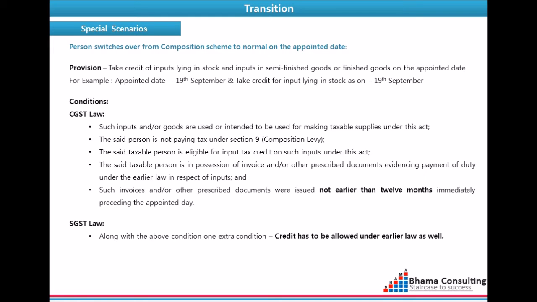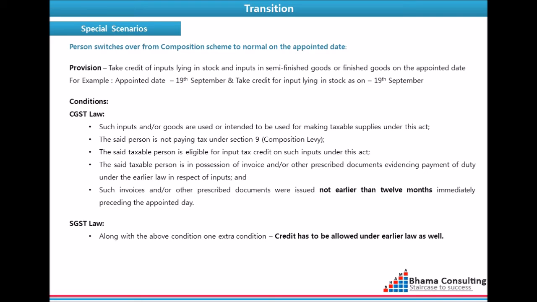The said taxable person is eligible for input tax credit on such inputs under this act. The said taxable person is in possession of invoice and or other prescribed documents evidencing payment of duty under the earlier law in respect of such inputs, and such invoices and other prescribed documents were issued not earlier than 12 months immediately preceding the appointed day.